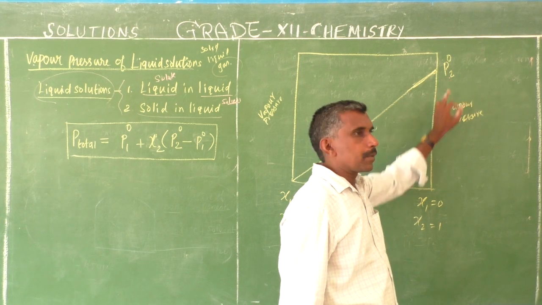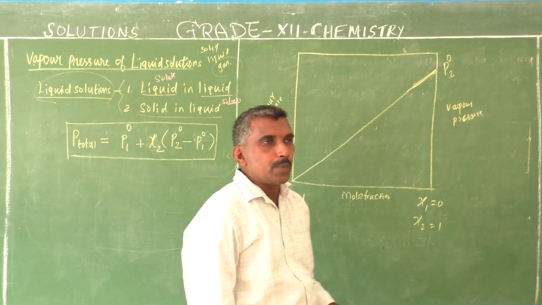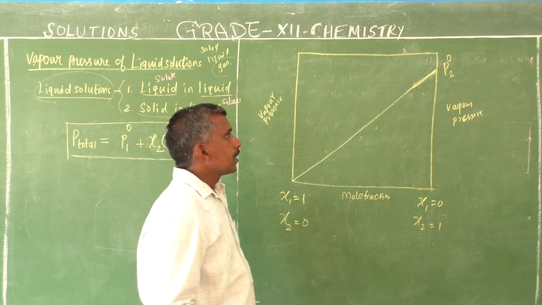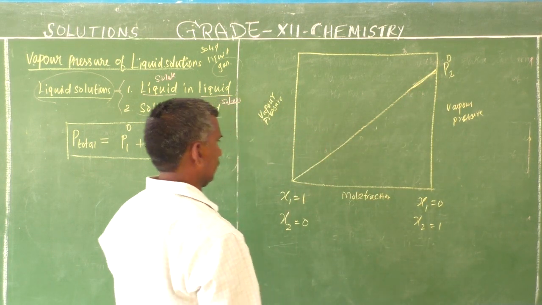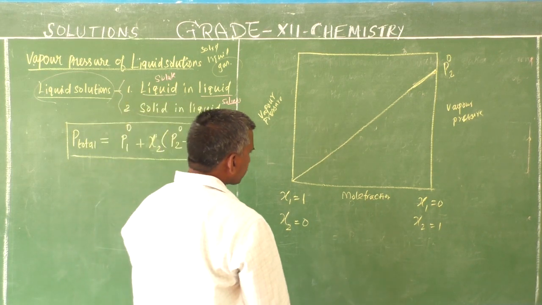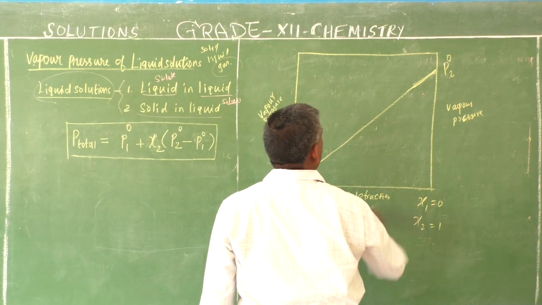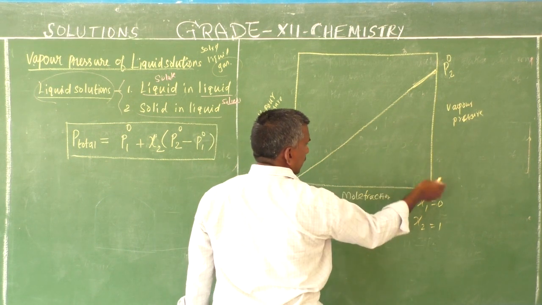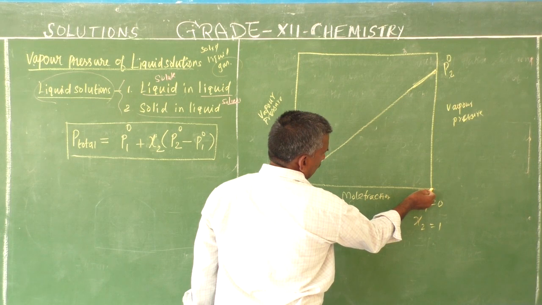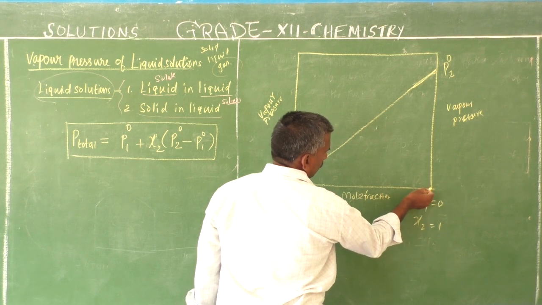On the reverse side of the graph, the mole fraction of component 1 is 0.